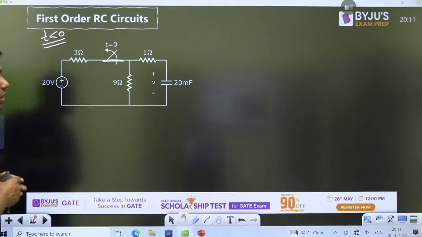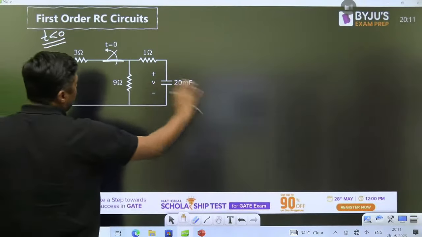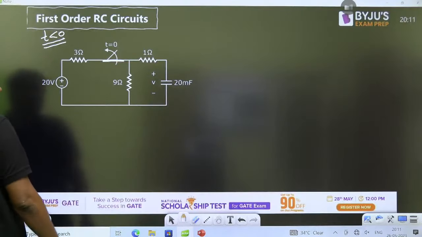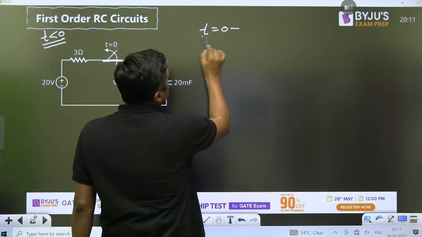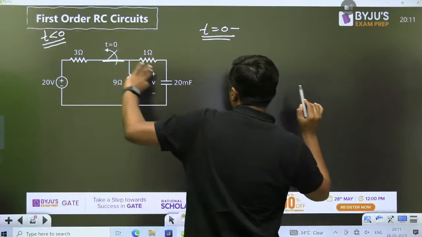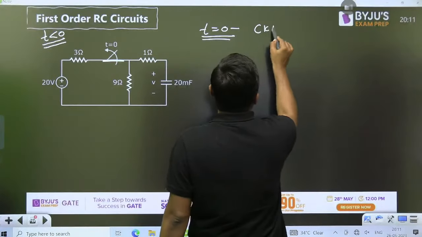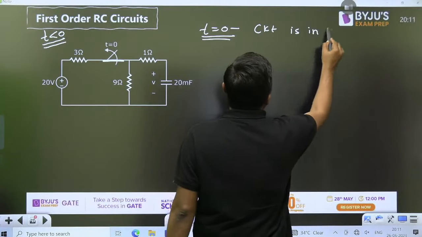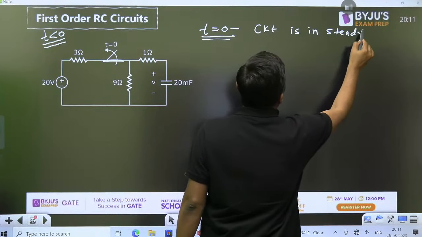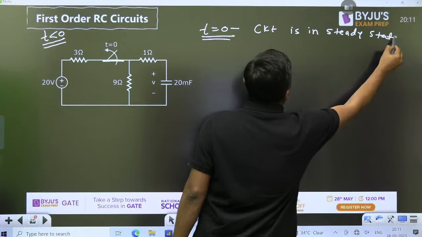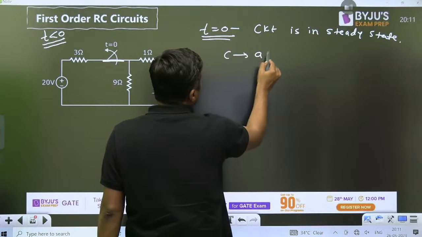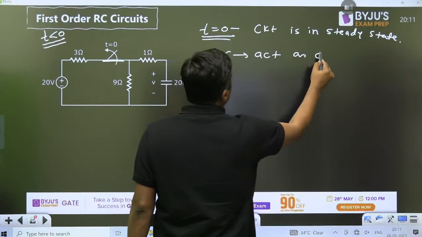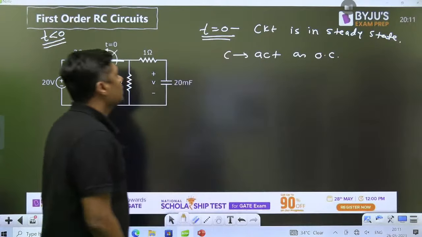Open circuit. So at t equal to 0 negative, remember with the previous condition, the circuit is in steady state. Under steady state, for DC, the capacitor acts as open circuit.